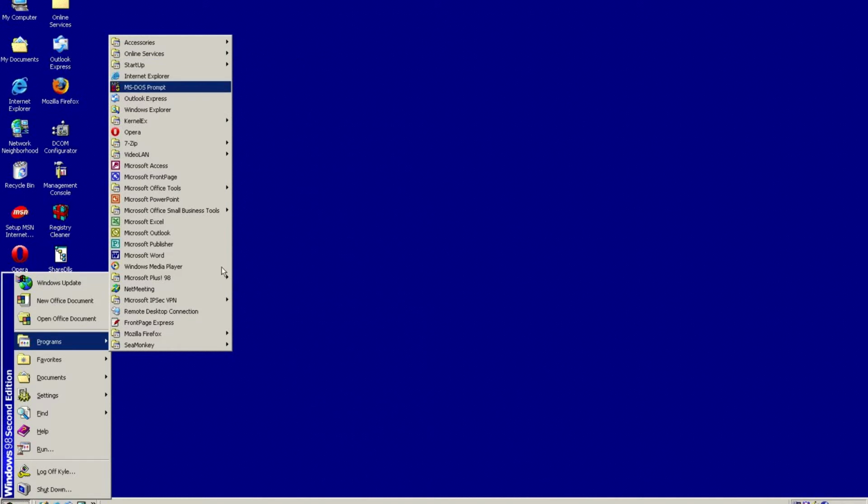Actually, before we look at web browsing, I'm gonna show you something that I installed called Kernel X. Basically, this is a compatibility layer or something. What Kernel X allows you to do is install Windows 2000 and Windows XP programs that won't work on Windows 98 or ME. Normally you have to have Windows 2000 or Windows XP, or else you can't install them. It allows those programs to be installed on Windows 98 Second Edition and Windows ME with no problem.